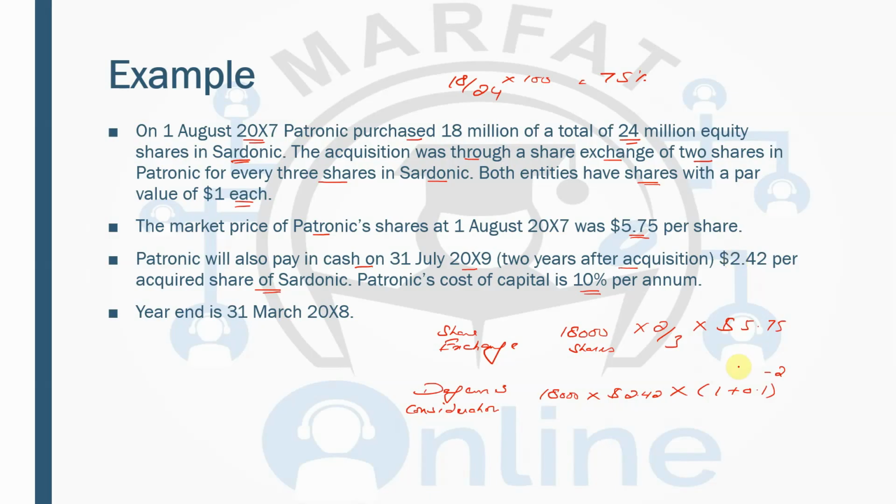So it is 36,000 around. And the above one will be 18,000 into 2 divided by 3 into 5.75. This is 69,000.